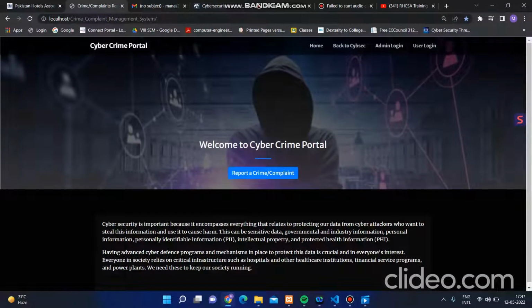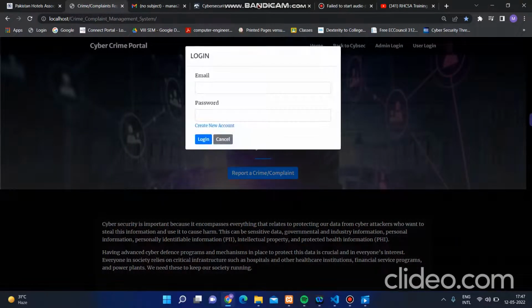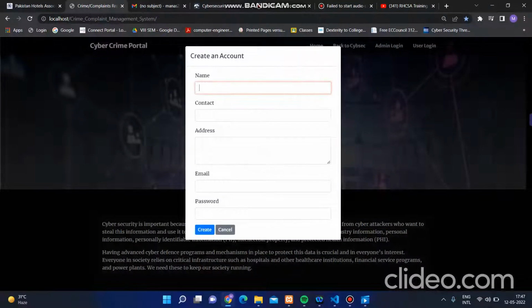So now the cybercrime portal is basically a security crime portal. If a user has received some kind of malware or DDoS or any type of attack through the internet, the user can simply come over here. The user can report their crime and also check the updates regarding their complaints. So let's go. We need to create a new account. For this purpose we have used HTML, CSS and PHP to create this whole user crime portal.